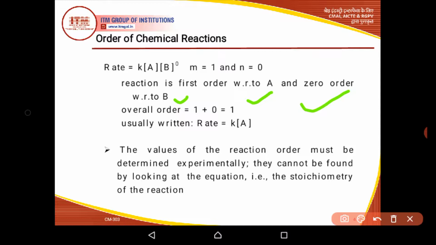The overall reaction order will be 1 plus 0, so it will be 1.